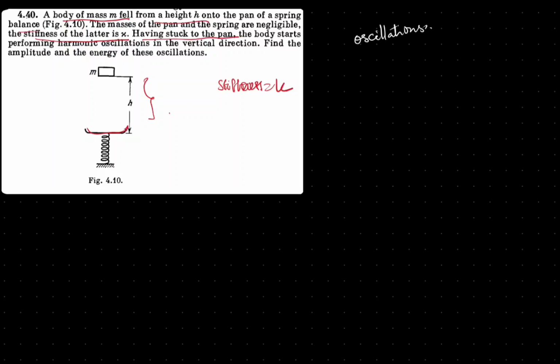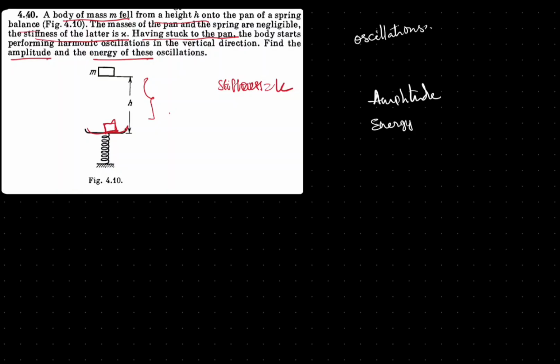Having stuck to the pan, they gave that it stuck to the pan just after the collision, we can say. The body starts performing harmonic oscillations in the vertical direction. Find the amplitude and energy of these oscillations. Okay. So finally they asked the amplitude, and they asked the energy of this oscillation.